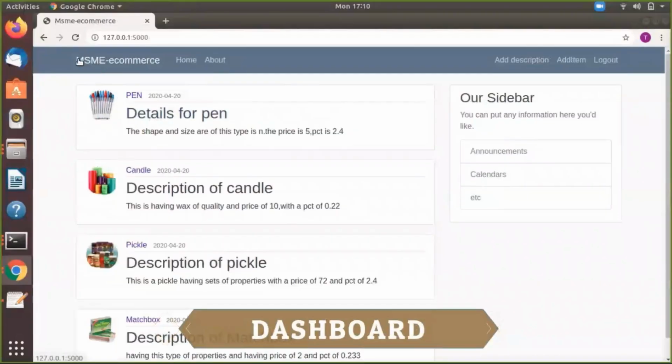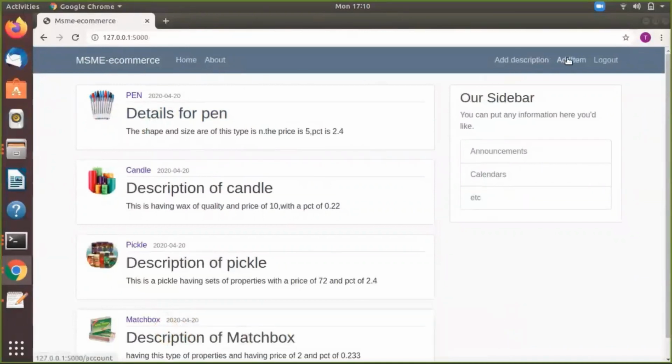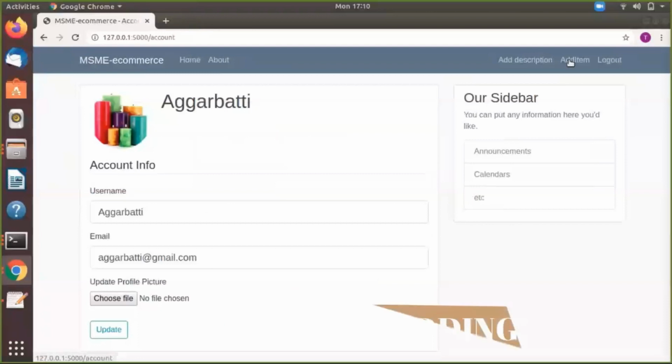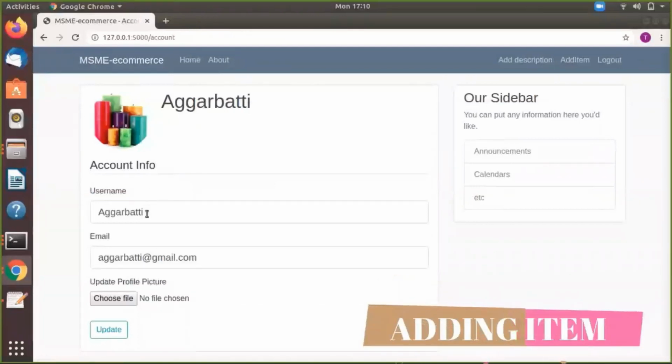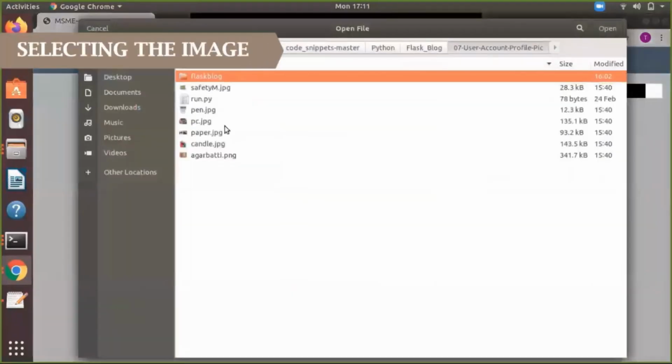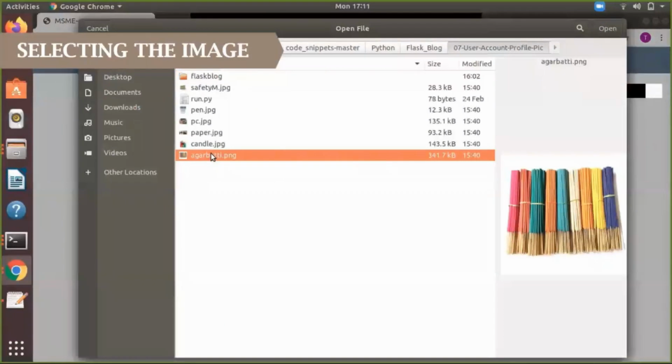This is the dashboard of the website that contains the about page, add description, add item, and the list of all the products with their description. It contains headings as the product name, image, and the description of the product. Add item is used to add new information about the product with its name and display an image. Here you can add the name of the product and select an image from your system to upload it.